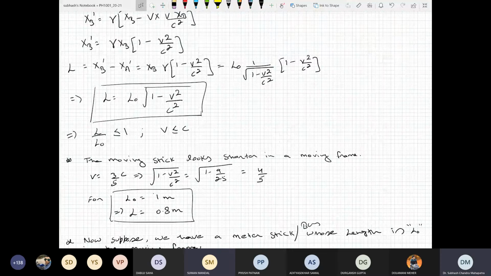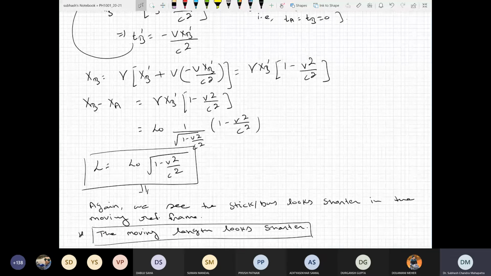And the question was, what is the length of that same bus or stick when a person is moving with respect to you? So he will say, again, the length of that bus or meter stick gets shortened by a factor of square root of 1 minus v square by c square. Is this clear now?